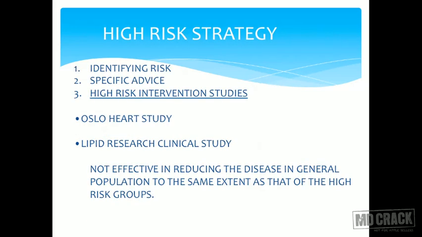High risk strategy. First prong is identifying the people at risk and giving them specific advice. Who would be at high risk for CHD? People who have got family history, diabetes, old age, males, smokers, alcoholics.